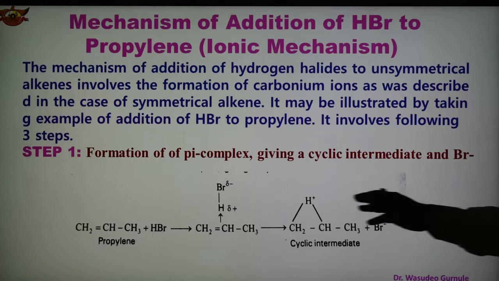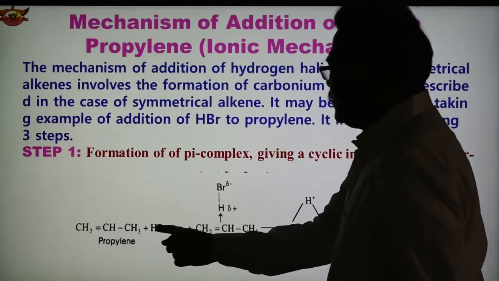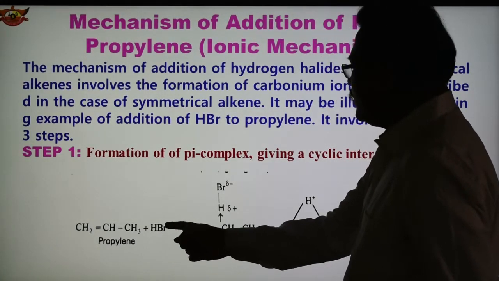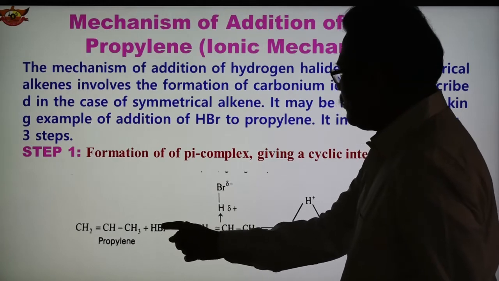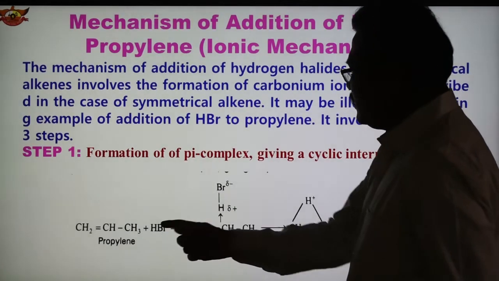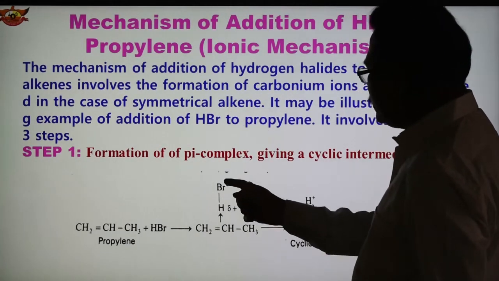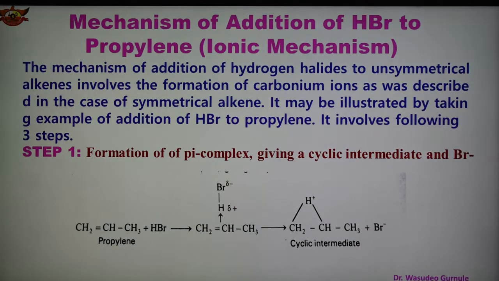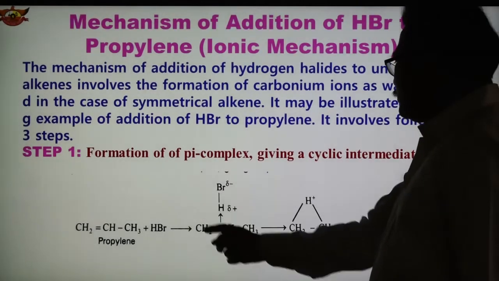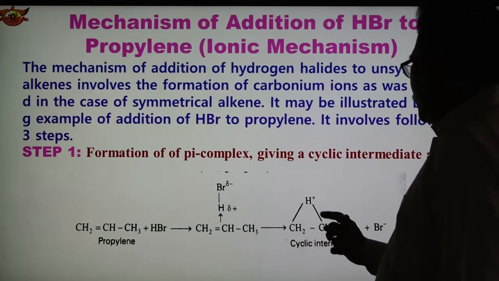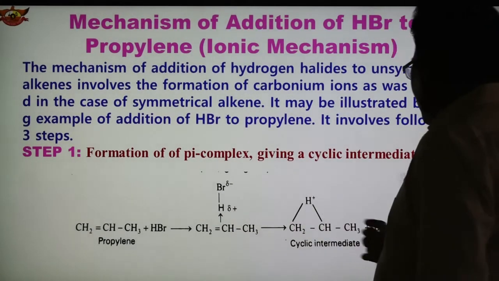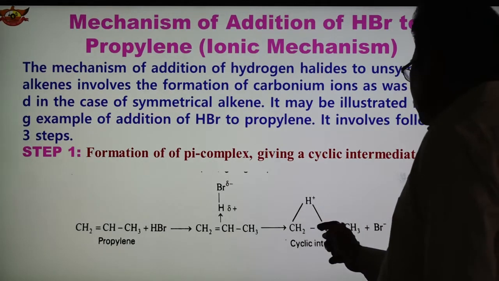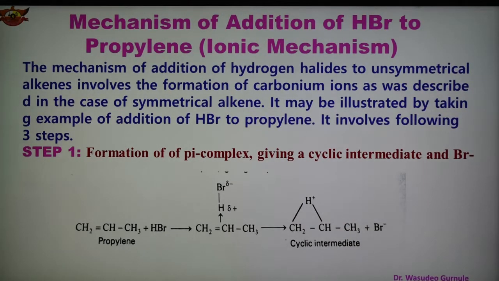Again, I am repeating: propylene reacts with HBr. HBr has H plus and Br minus. Similar to ethylene, the H plus, the positive end of this HBr, is attracted toward the pi electrons of the double bond, and we get this pi complex. After this rearrangement, this bond breaks and bromide ion is formed and H plus is here. So this is the cyclic intermediate.